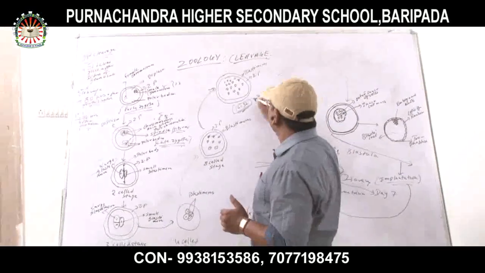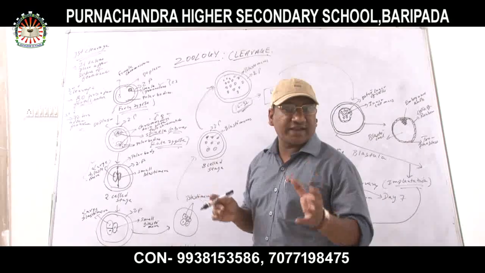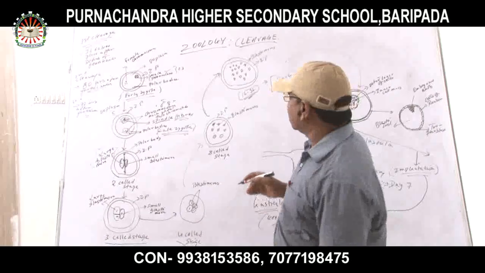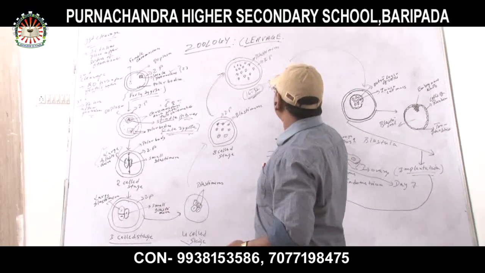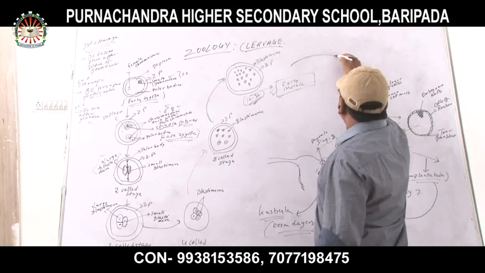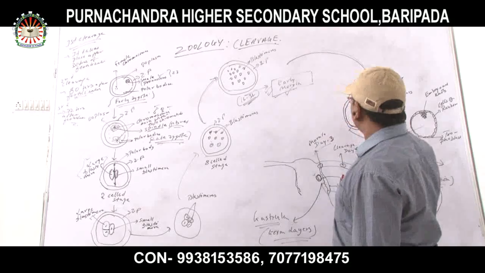It is called early morula. What is called early morula? Morula is a stage when blastomeres are 16 to 32 in a zygote. Okay, that is early morula. Then this morula will now be transformed to form what? Blastula. Early morula to blastula.